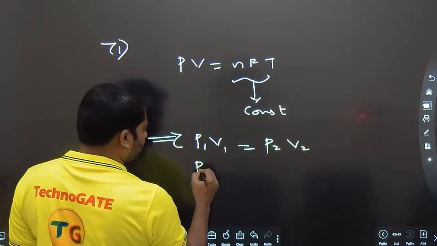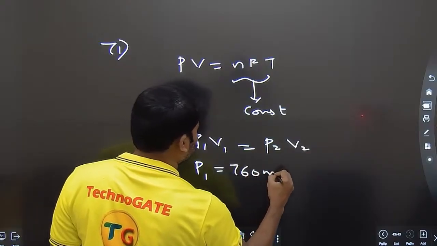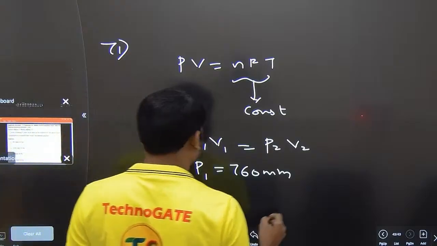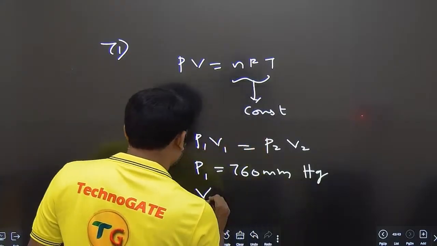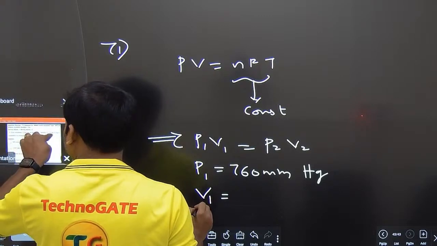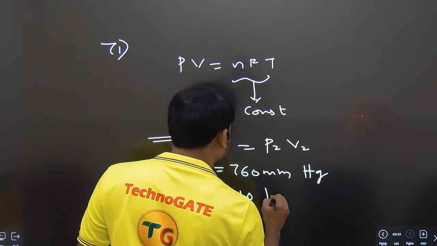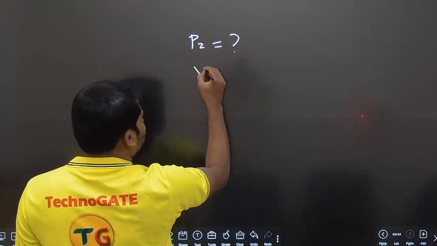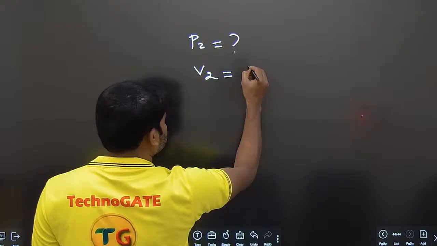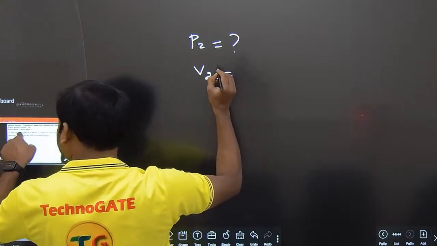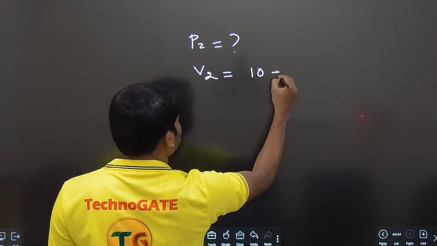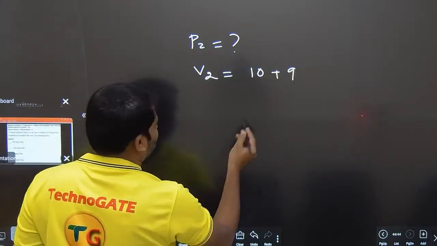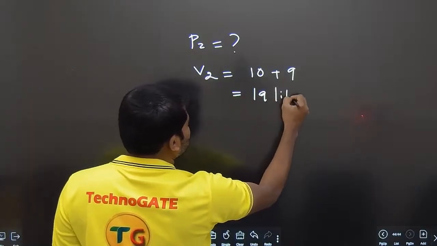Initial pressure P1 is equal to 760 millimeters of Hg, which is given. V1 is equal to 10 liters. Okay? And P2 value we need to find out. V2 is equal to the initial 10 plus 9. It is connected to a 9 liter one, so it is 19 liters.